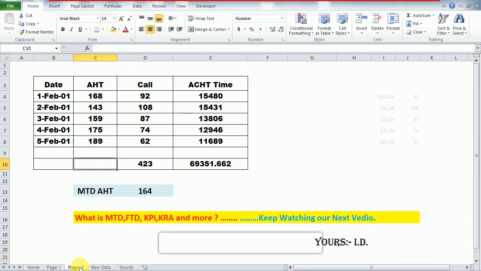So this would be calculated as the MTD AST or process AST, or whatever you want to call it. According to your input, it would be calculated as a consolidated AST. So friends, I hope you understand the formula for AST.